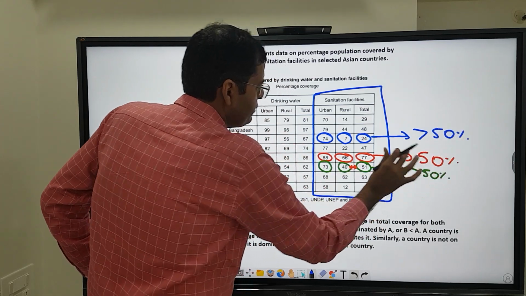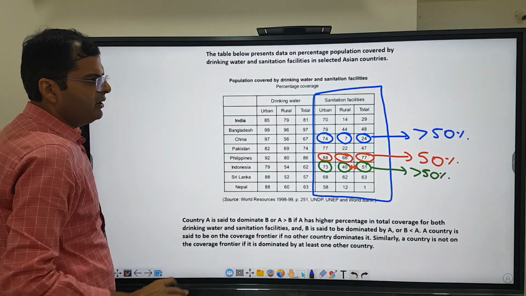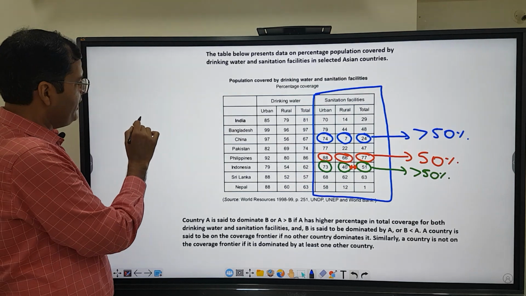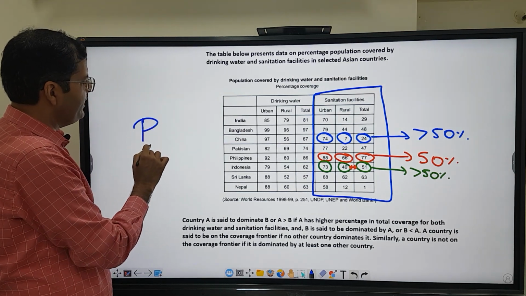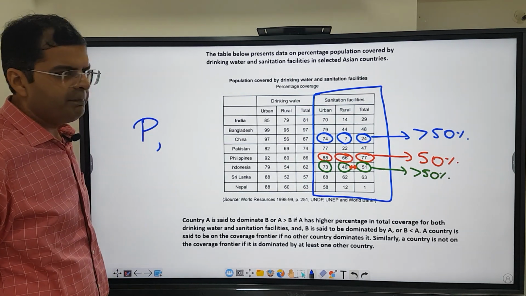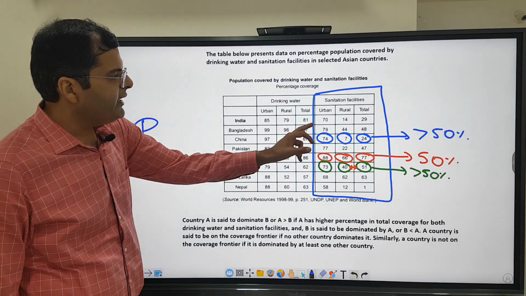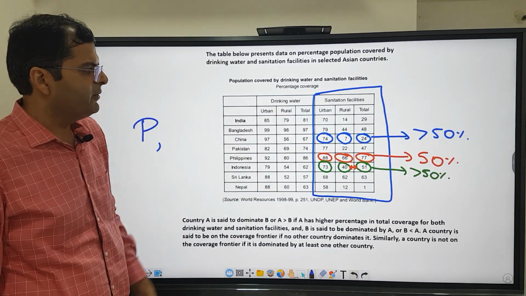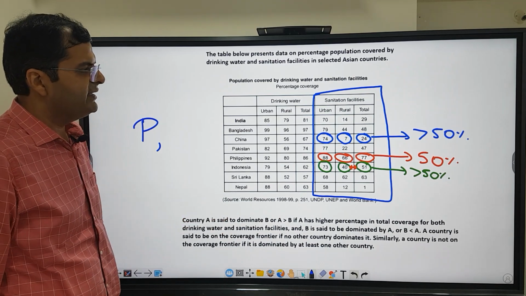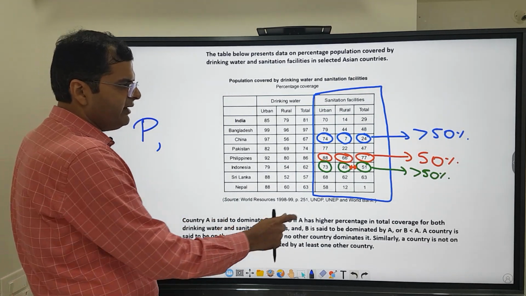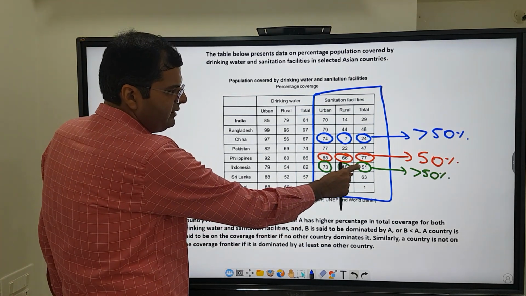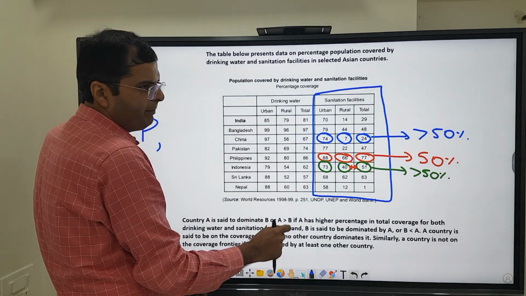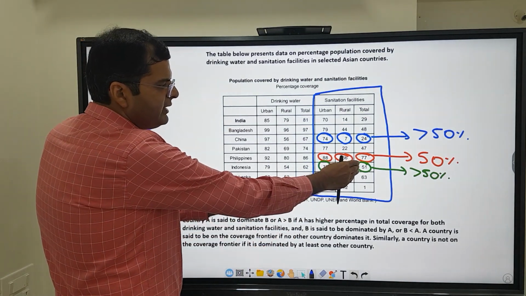So what we know for sure is that Philippines has to have the lowest amount of rural population. So I have to start with Philippines because I have to arrange them in ascending order. So P is Philippines here. Now I know that for both China and Indonesia, the rural population is greater than 50%, but for which it is higher? If you look at the situation here, 40 and 51 and 73 and 51, if you compare, this 51